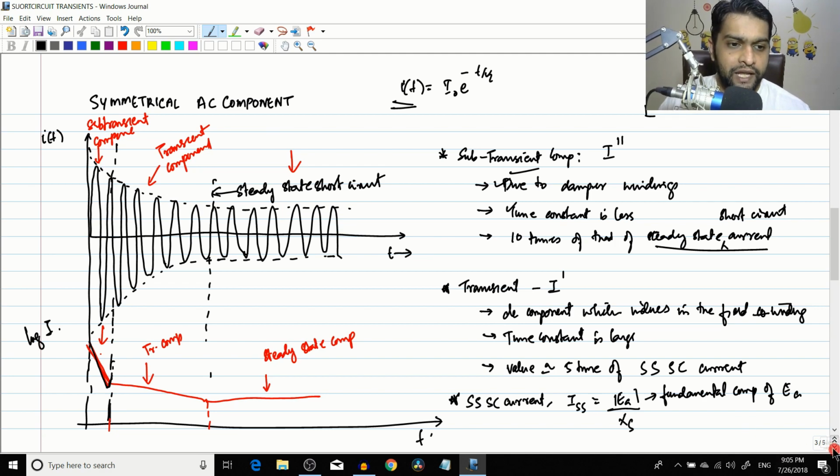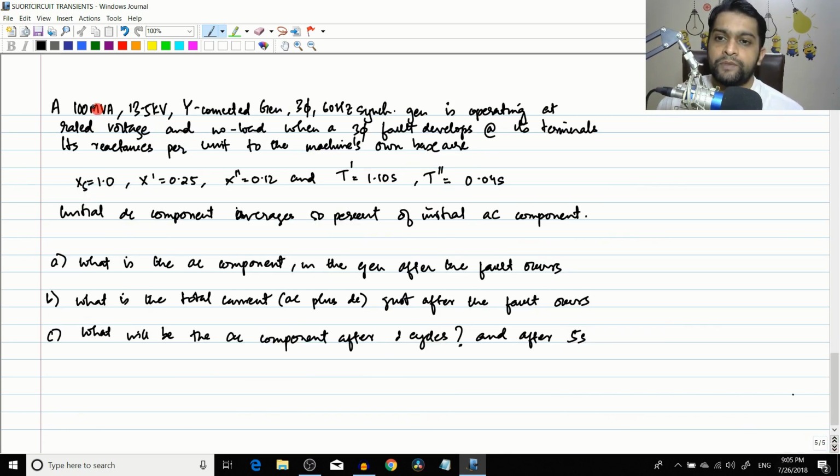Okay, so today let us do a simple numerical on that. So what do we have here? We have a 100 MVA generator. It's a very big generator, right? It is 13.5 kV of voltage it can supply, and it's a star connected generator, therefore IL will be equal to I phase. It is a 60 Hz generator and is operating at rated voltage and no load when a 3-phase fault develops at its terminals.